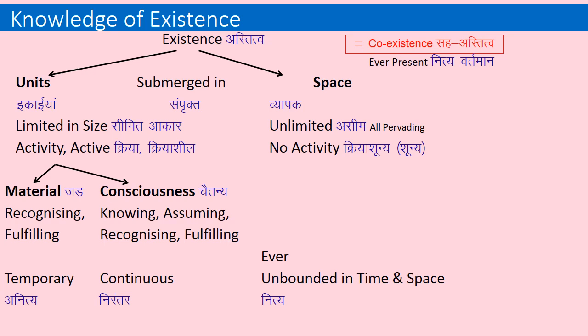Consciousness is knowing, assuming, recognizing and fulfilling. So consciousness has a lot of roles: knowing, assuming, recognizing and then fulfilling. The material role is temporary. As we have seen, bodily need is temporary but the self's need is continuous. The conscious need is ever unbounded by time and space. It is continuous. It is not with time and it is not with place.